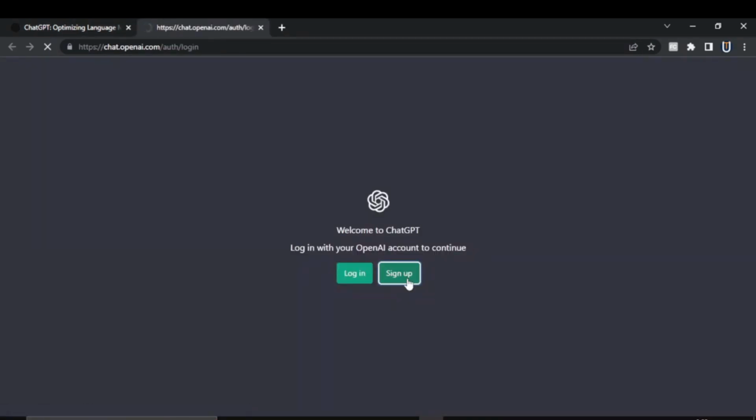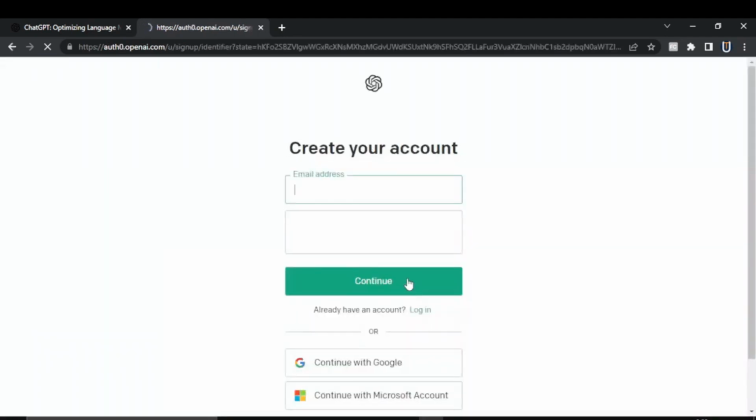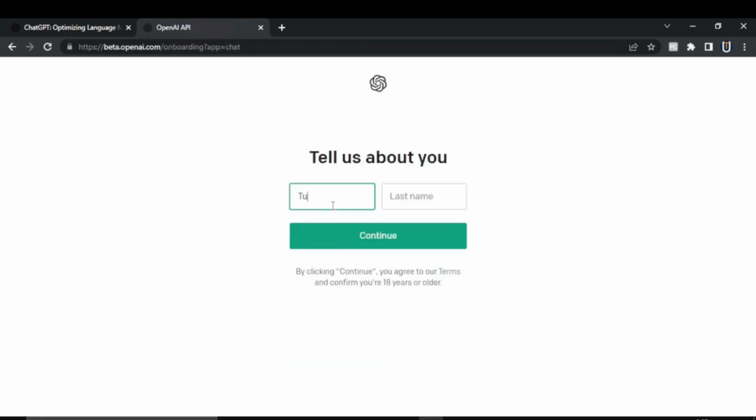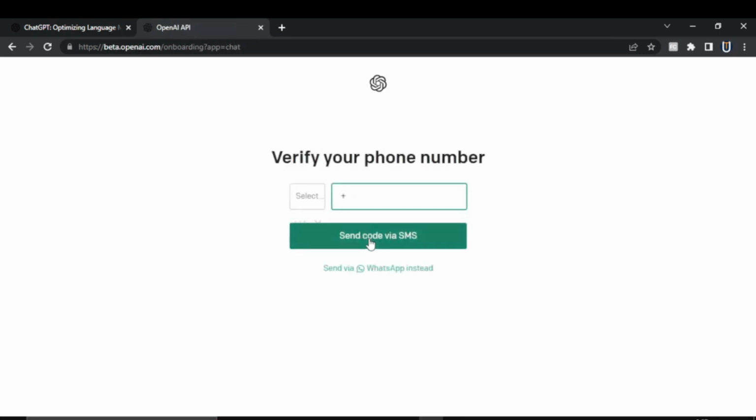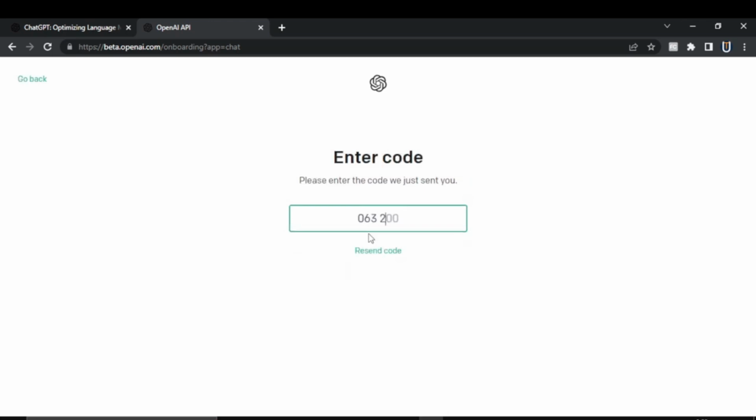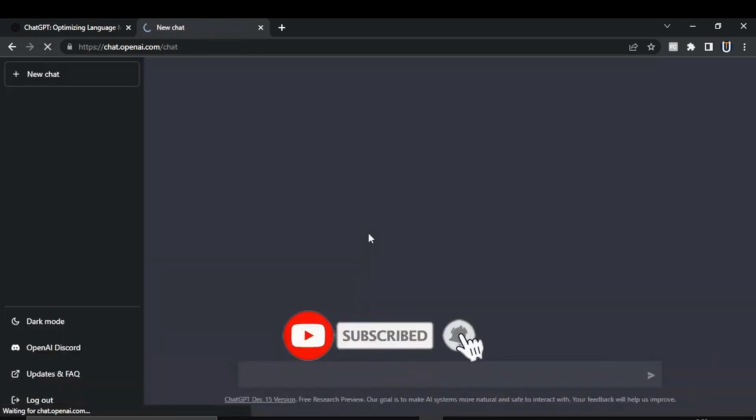So this is the screen which you will see. Click on the sign up button to create a new account. You will need to provide your email address and create a password to complete the registration process. After creating your account, you will receive an email with a link to activate your account, or you can also sign up with your Google account or Microsoft account. Then enter your first name and the last name and then verify your phone number. They will send you a verification code. Enter that code. So now you have successfully made an account on OpenAI.